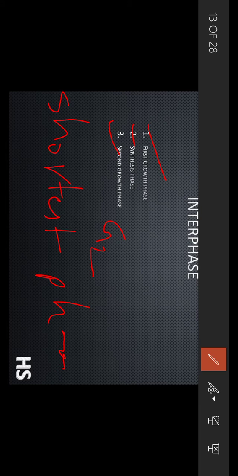The major two stages were G1 and synthesis phases. In G2 phase, it stays for a shorter period of time, and then this cell gets divided into two after the completion of this second growth phase.